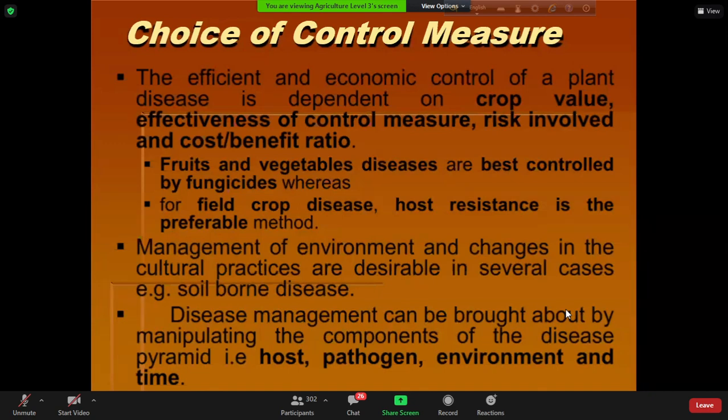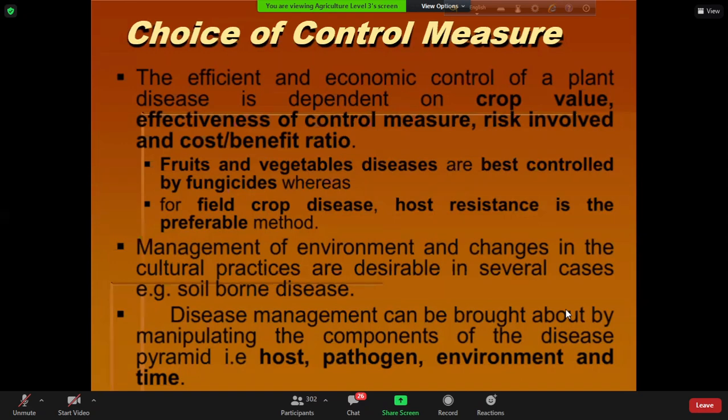The airport authority means the quarantine officer of the airport will check your seed, whether any pathogen that is not present in Bangladesh is present inside your seed or not. He or she will test the health of your seed. We call it seed health testing.